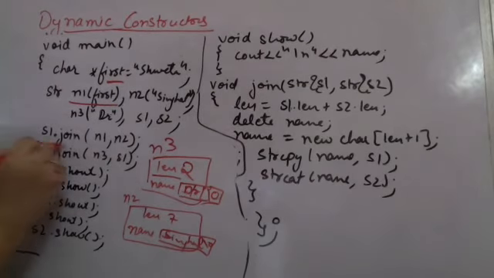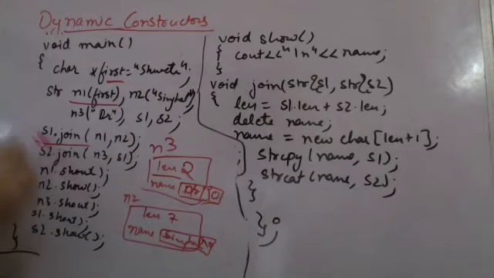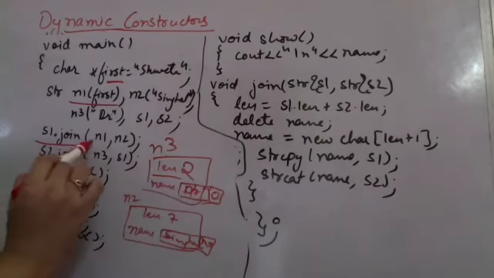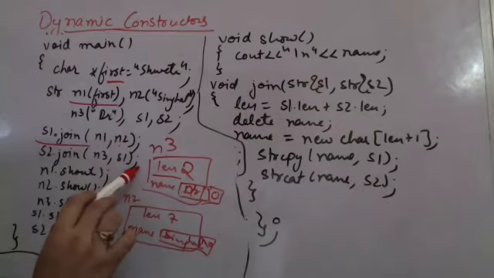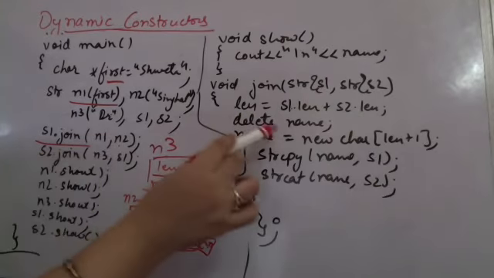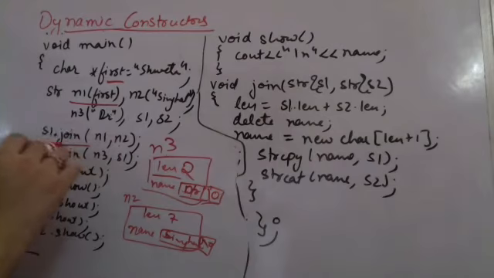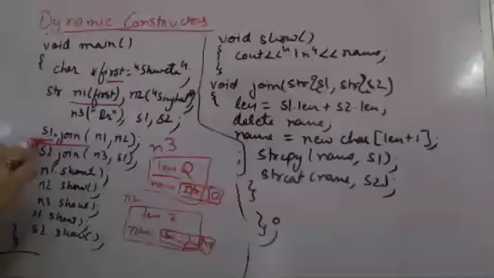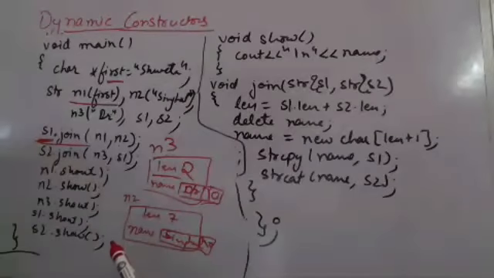Now when I am doing s1 dot join, so s1 का जो name होगा, this join length will be calculated as length of n1 plus n2. n1 was 6, n2 is 7, length is 13 here. So 14 would be allocated, 14 size ka array will be created for characters in S1, and the size of the character in S1 is 13. 14 character spaces have been allocated to name.